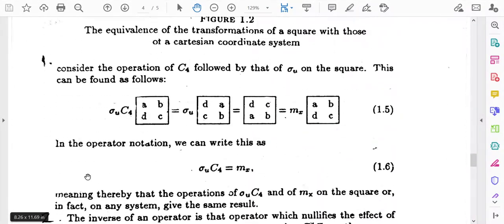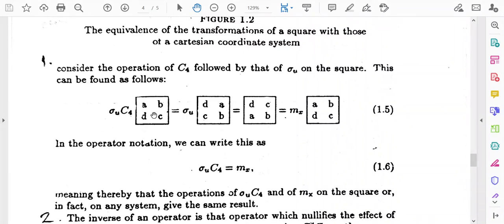Now I will show you some surprising fact. Suppose you take any two elements, for example sigma u and C4. Now suppose C4 is operated on the square, that is ABCD. So after the operation of C4, the new indexing will be DABC. We have already discussed how the indexing will change after the operation of C4.